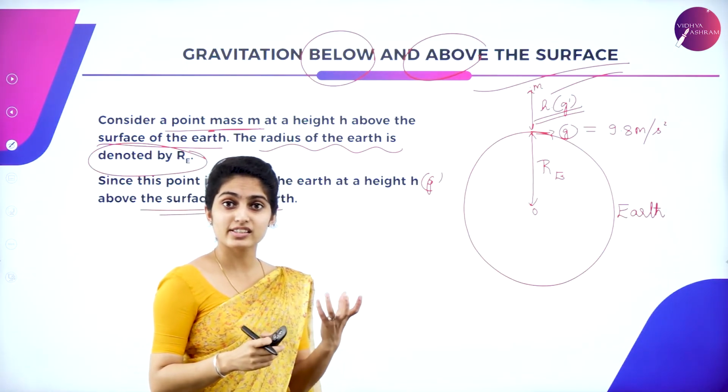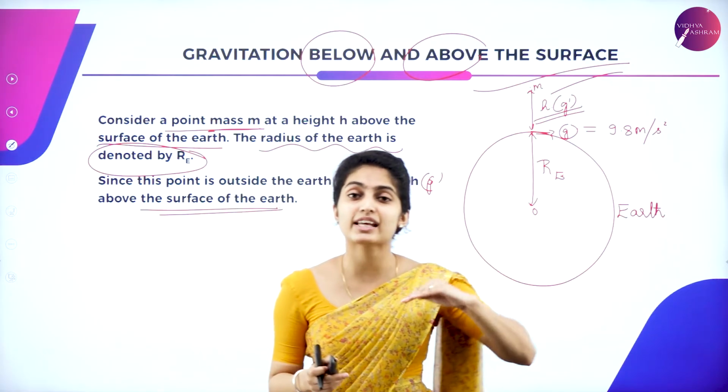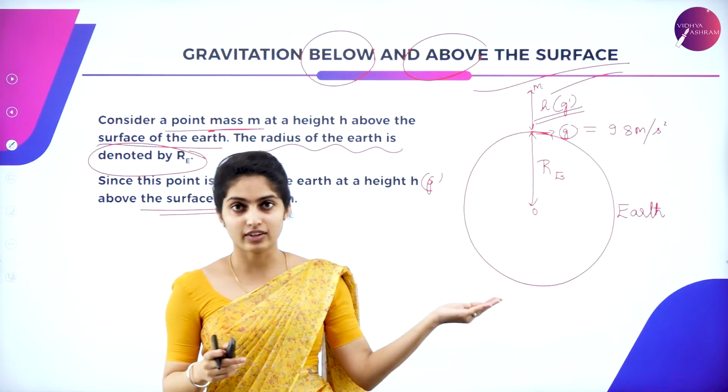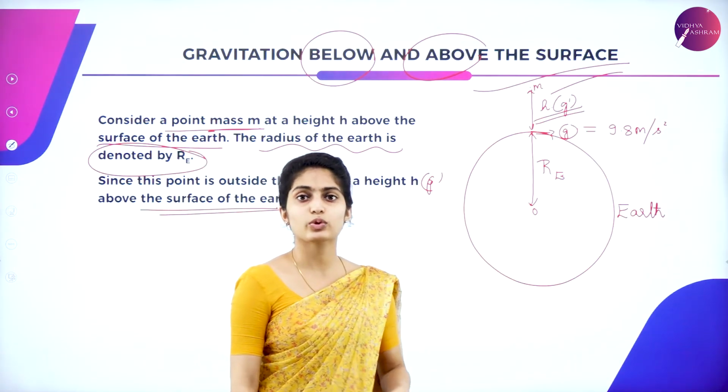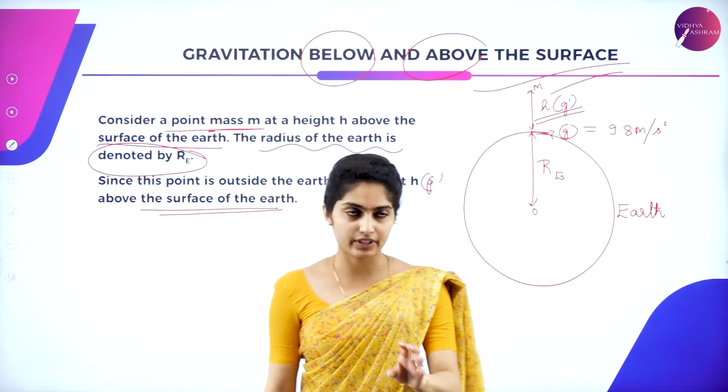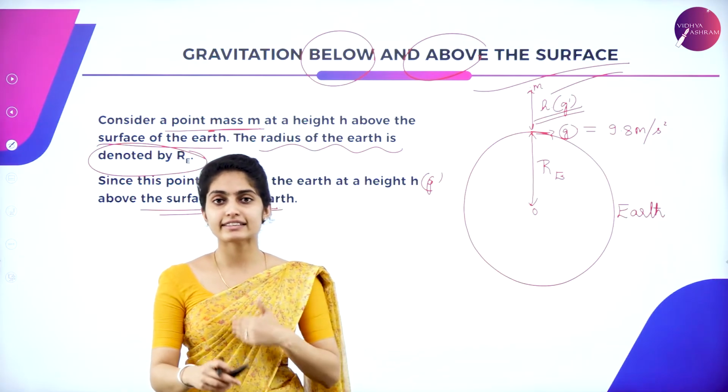So what are we considering? Some object is placed above the surface of the earth. And on the surface of the earth, the value is 9.8 meter per second square, which is a constant value. Below the surface of the earth, let us study later.